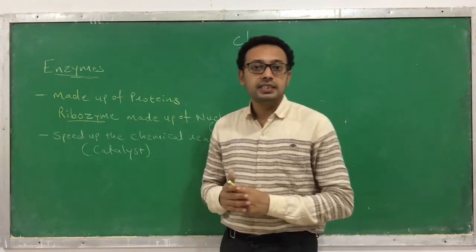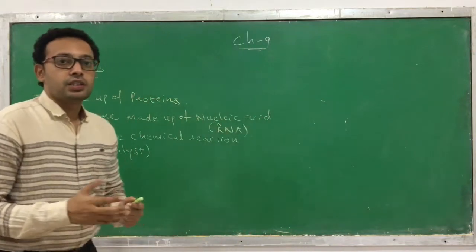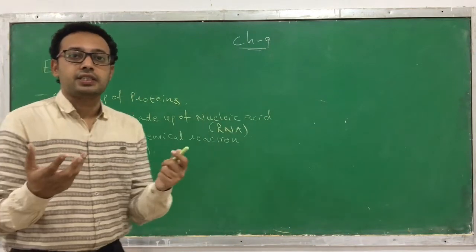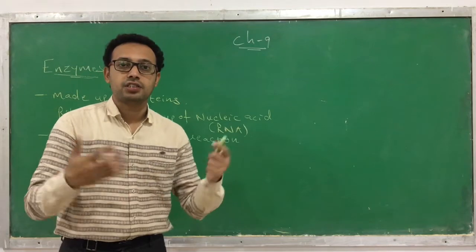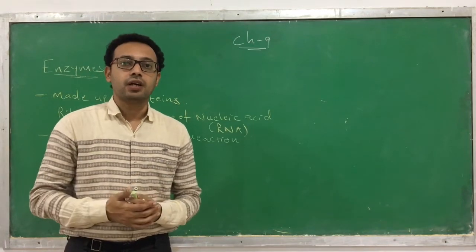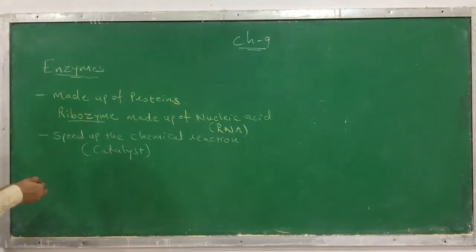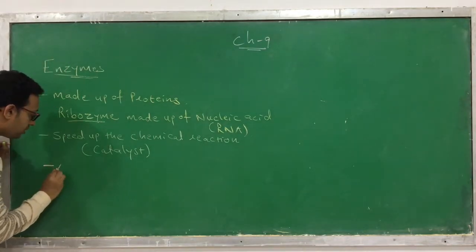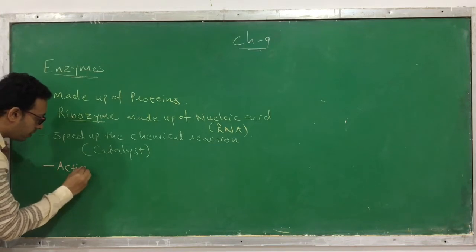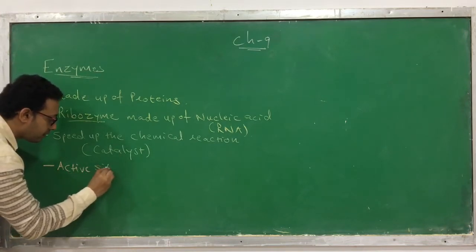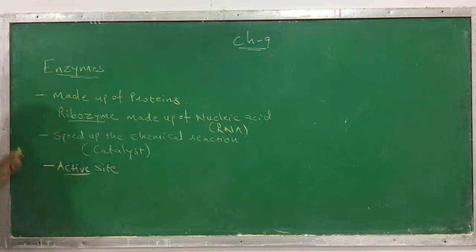If you look at the structure of an enzyme, you know that it is a protein, so it has a primary structure, secondary structure, tertiary structure, etc. But when you observe the tertiary structure of an enzyme, it forms a particular site, which we call the active site.